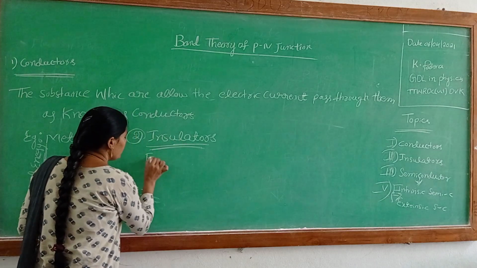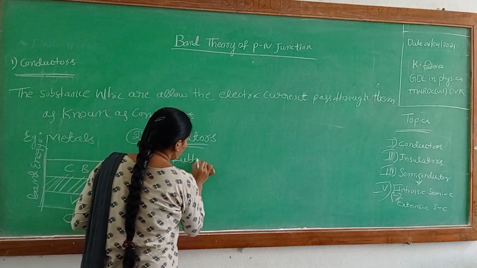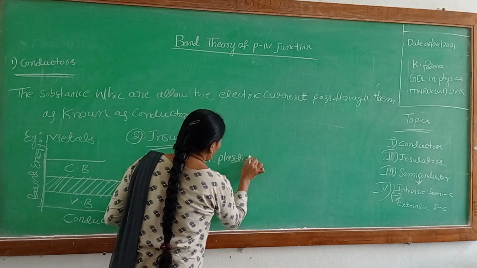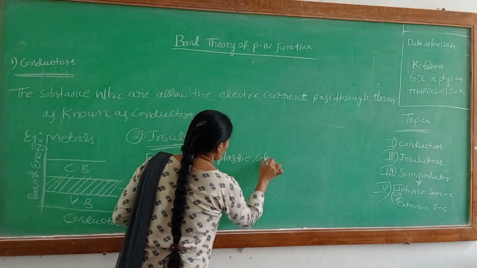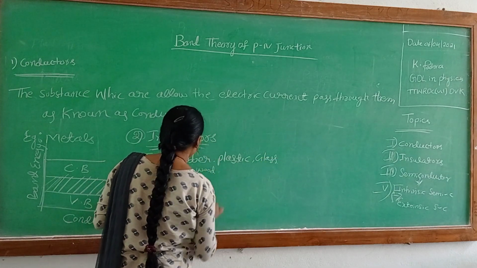Examples of insulators are rubber, plastic, wood and glass.